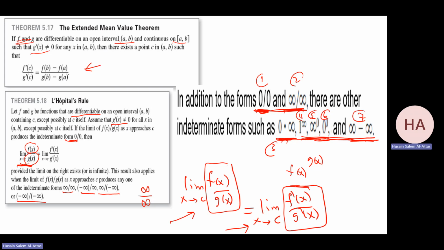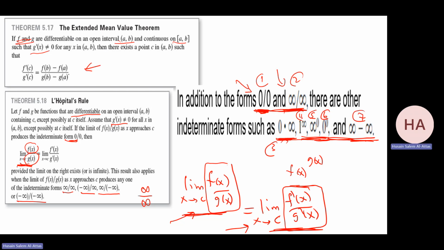There are cases where L'Hopital's rule will not work and will give you nothing. You will go in a cycle. But in general, you can use L'Hopital's rule if I get 0 over 0 or infinity over infinity. What do I mean we can use it? I will change this problem to this problem, and then I check the new problem, whether it works, whether we can find the limit or not.